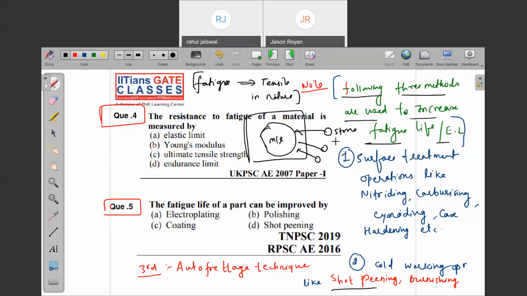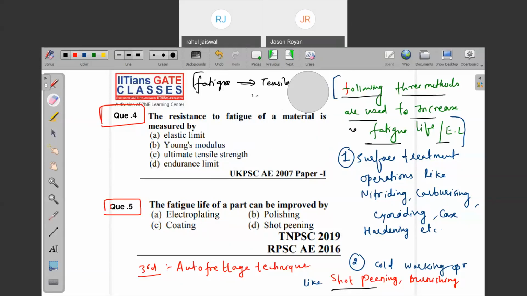And of course, after throwing, the stones apply compressive force. Due to the compressive force, the endurance limit of this material will increase automatically. Is it clear? That is what shot peening, blasting, or burnishing does.